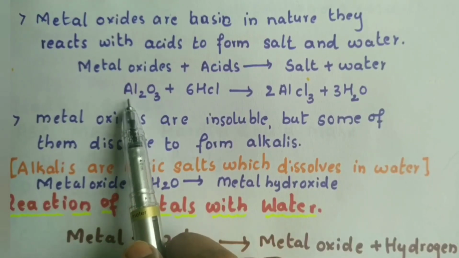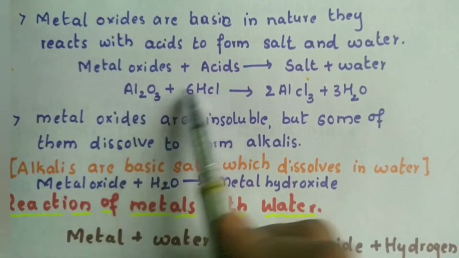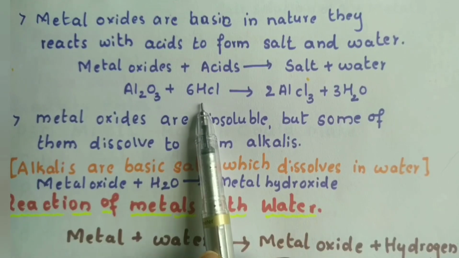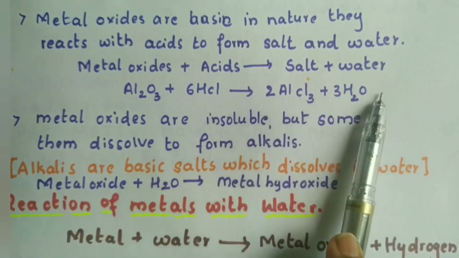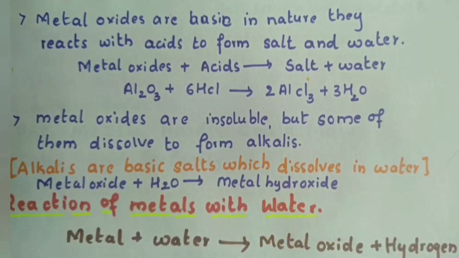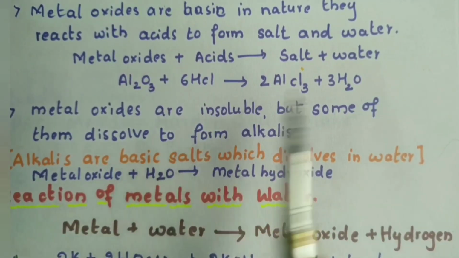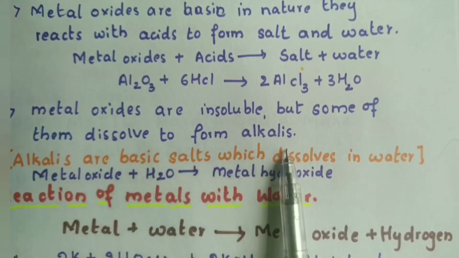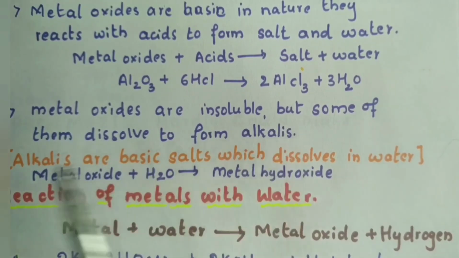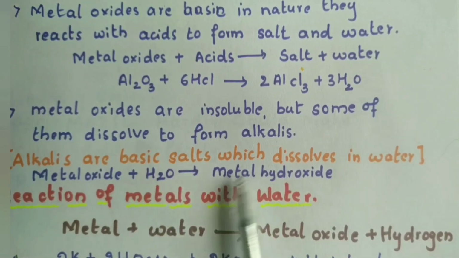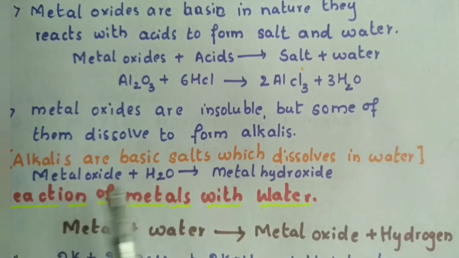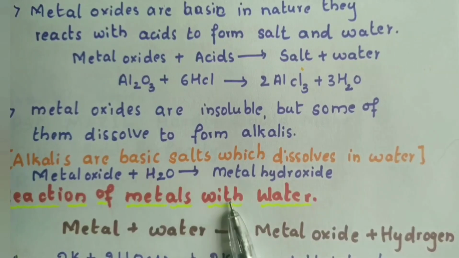Let us take aluminum oxide as an example. When it reacts with hydrochloric acid, it forms aluminum chloride and water. So it forms salt and water. That's why it is basic in nature. Metal oxides are insoluble. Some of the metal oxides dissolve to form alkalis. So let us see what alkalis are. Alkalis are basic in nature and dissolve in water. When the metal oxide reacts with water, it forms metal hydroxide.